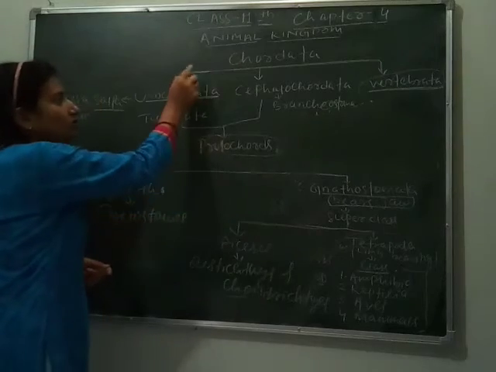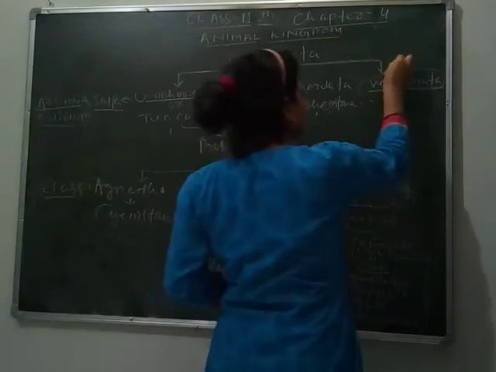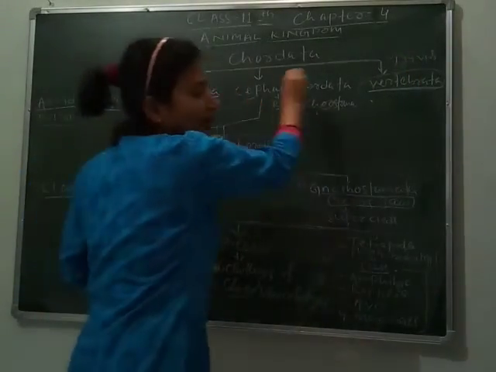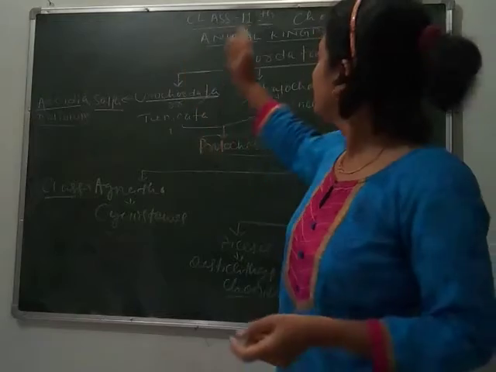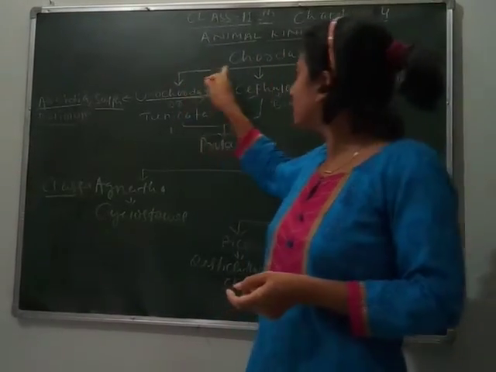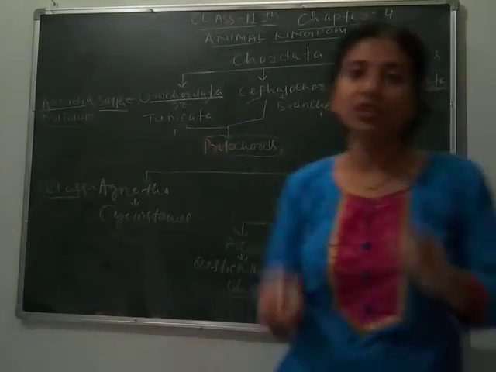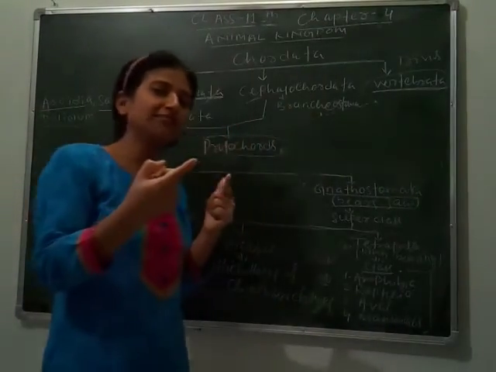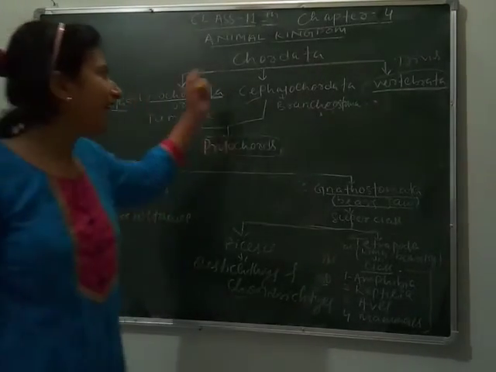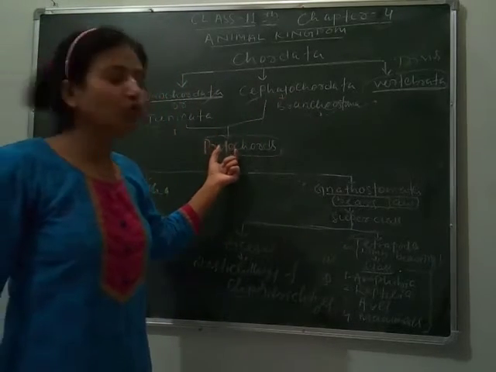First, Chordata is again divided into some divisions: Urochordata, Cephalochordata and Vertebrata. Urochordata, whose other name is Tunicata, and Cephalochordata together form the protochordates.